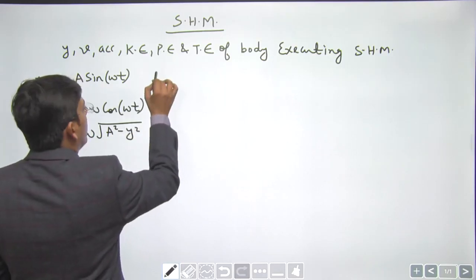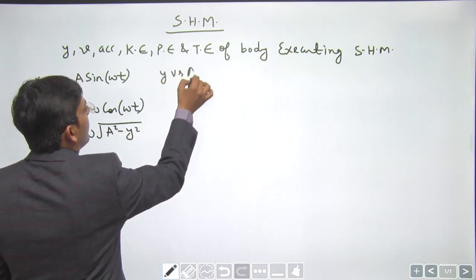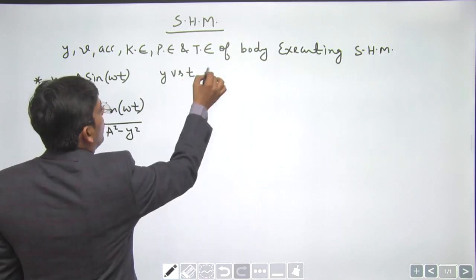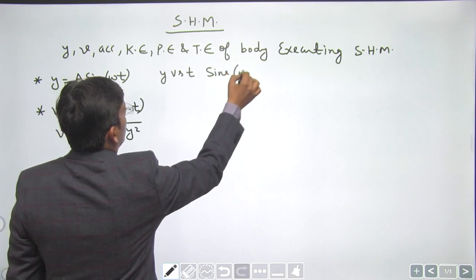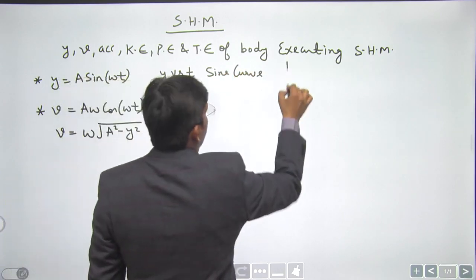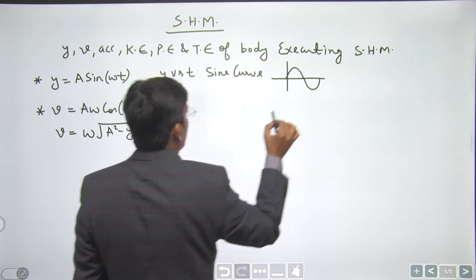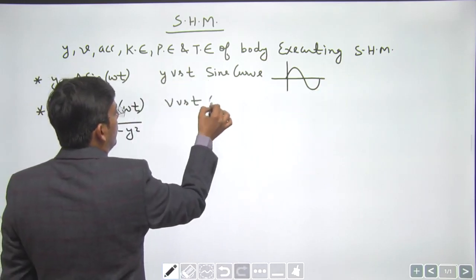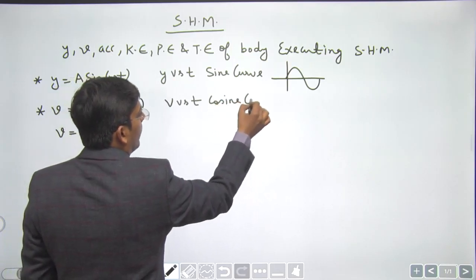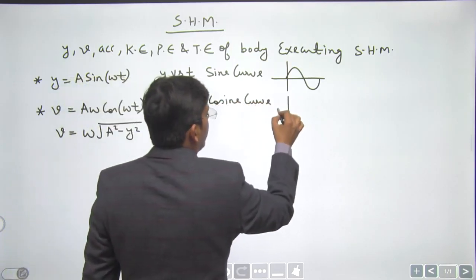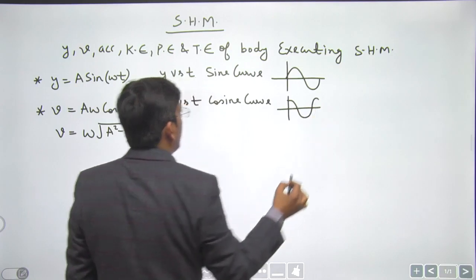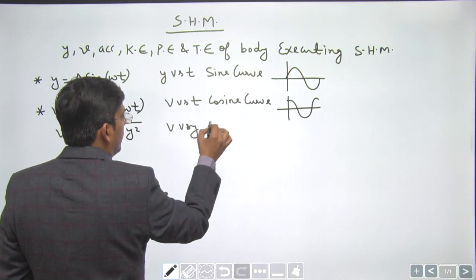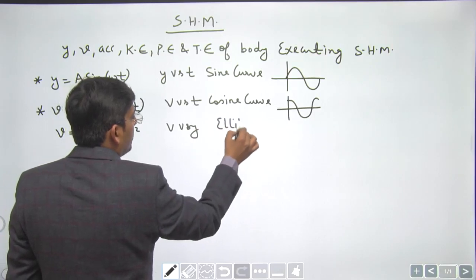So y versus t is a sine curve, because sine curves look like this, dear students. It looks like this. Okay, briefly. Velocity versus t is a cosine curve, and now you know how this cosine curve looks. It looks like this, right? V versus y is an ellipse. V versus y is an ellipse, dear students.